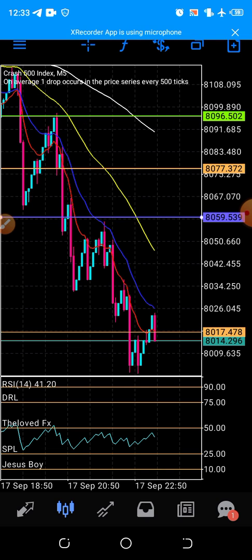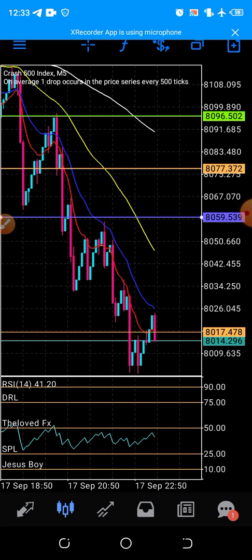Now it also works for Crash 1000 and Boom 1000, but not too effective. It's about 80% effective when it comes to Boom 1000 and Crash 1000 because of their high wavelength. But for Crash 500 and Boom 500, the effectiveness is 99%. Maybe if you take 10 trades, only one will fail. And that one that will fail, if you know how to trade it very well, you will not still lose.